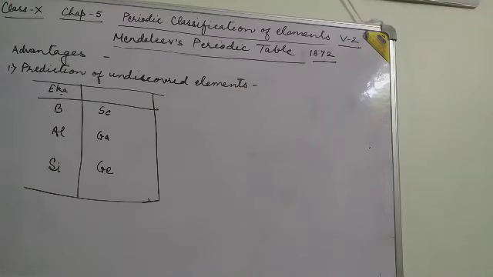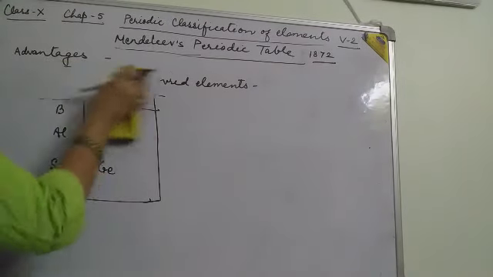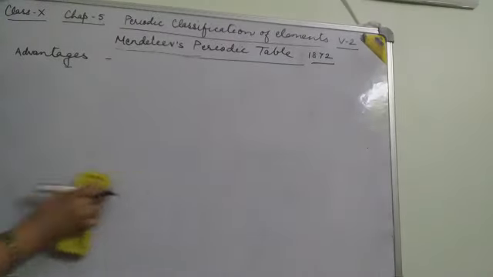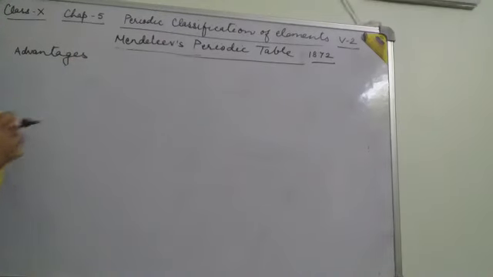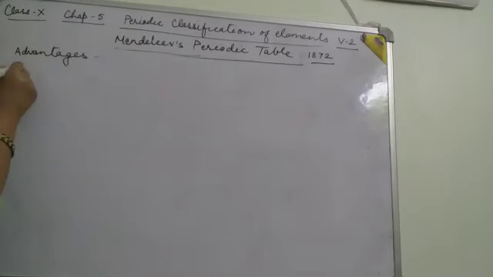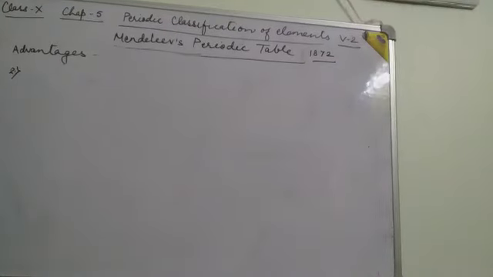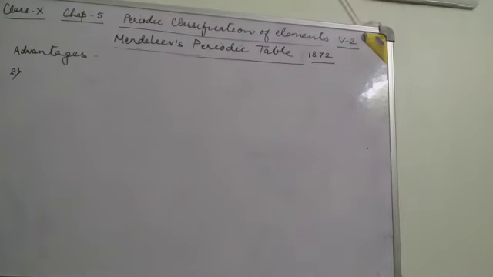Next is advantages. He left some gaps for these elements. The second advantage is that he gives emphasis to the properties of the element. Means he arranged the elements so that the grouping of elements is the same.